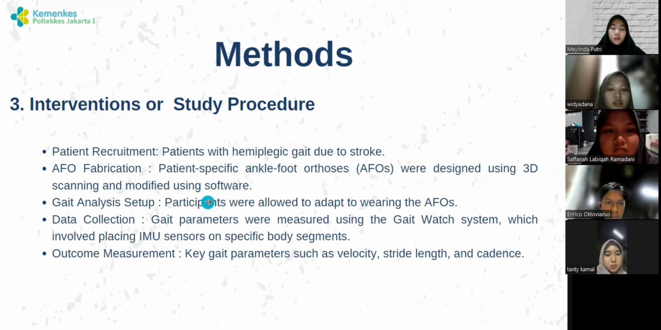Gait parameters were measured using the system, which involved placing a specific marker. And the last is outcome measurements, key gait parameters such as velocity, stride length, and cadence. Okay, next slide will be presented by Kak Mai.